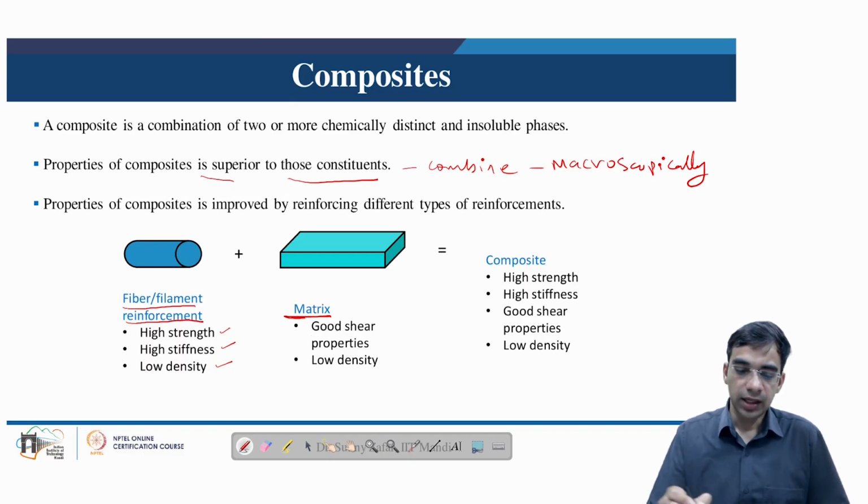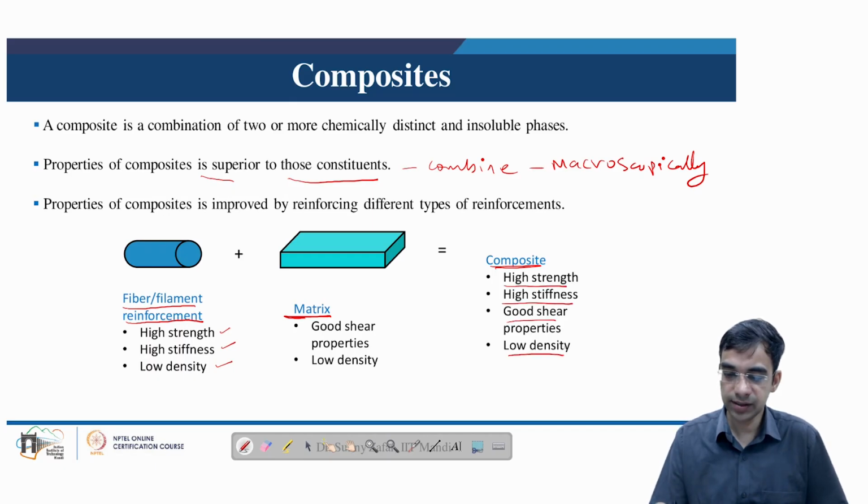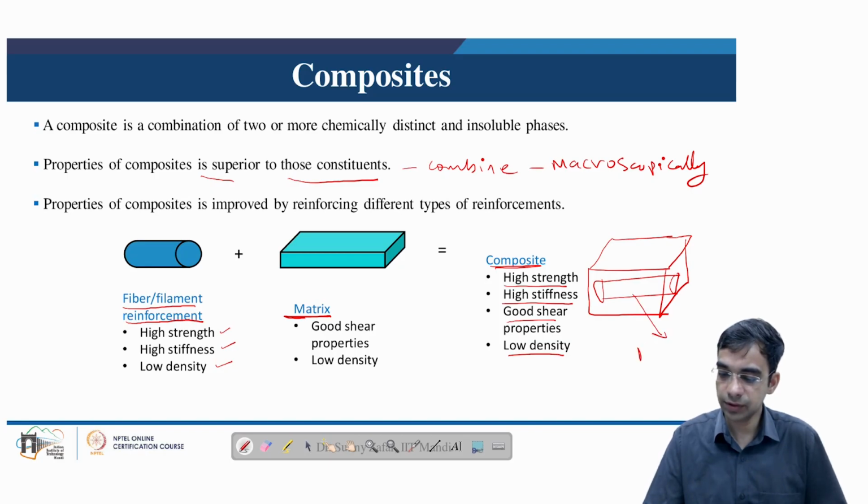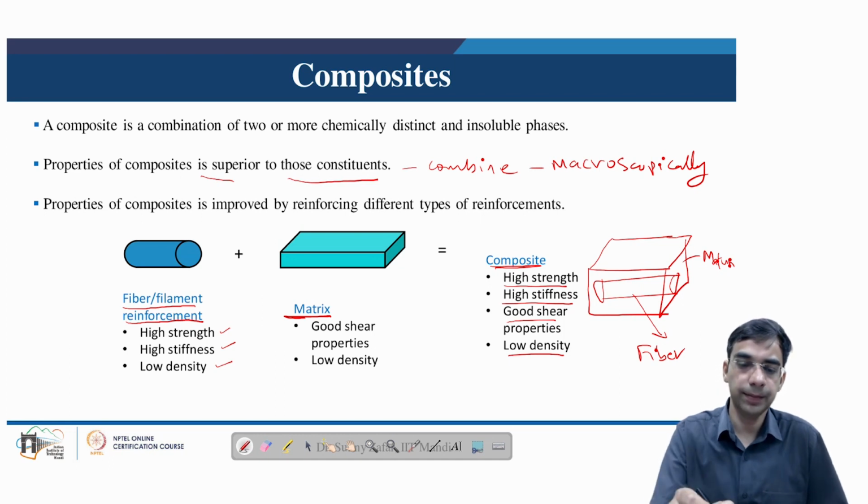The matrix generally covers the reinforcement from all sides, and it exhibits good shear properties and low density. Combining the reinforcement and matrix gives a composite which generally has high strength, high stiffness, good shear properties, and low density. The essence of combining both the matrix and reinforcement is that we have a physically distinct interface between the fiber or reinforcement and the matrix. So we can distinguish both of them, and there is no reaction or combination on the microscopic level.